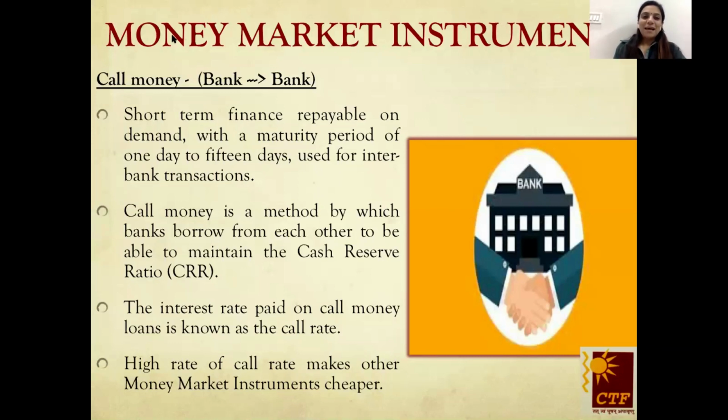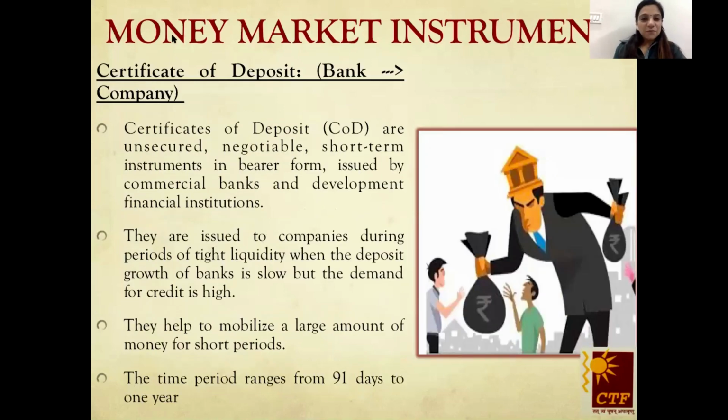Next is certificate of deposit. It is CD, or we can say it's the same as an FD. We have surplus funds, we can go to the bank and deposit them for a fixed period of time, known as FD. But FDs are for a longer period of time as well. Since we are doing money market instruments, which are short-term instruments, certificate of deposits are short-term instruments which are issued by banks.